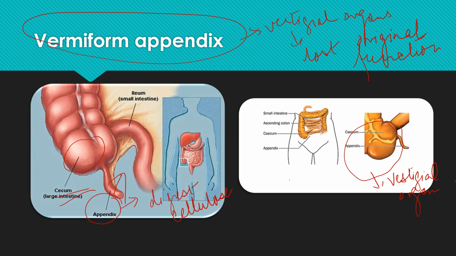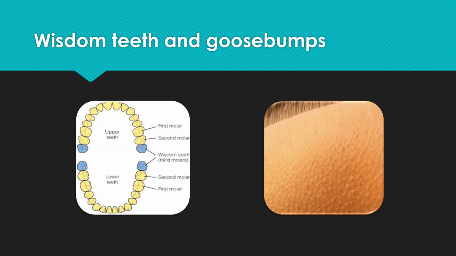So there are other organs also like this. Now wisdom teeth, and we can say that it is a teeth which was not used for generation after generation. So it has gradually become a vestigial organ, and it is the last pair of teeth in our jaw, upper and lower jaw, which if not growing also, they are not causing any problem in our chewing. So these are not used, so they have become the vestigial organ.